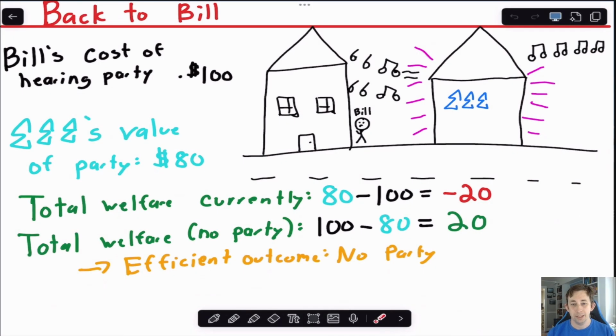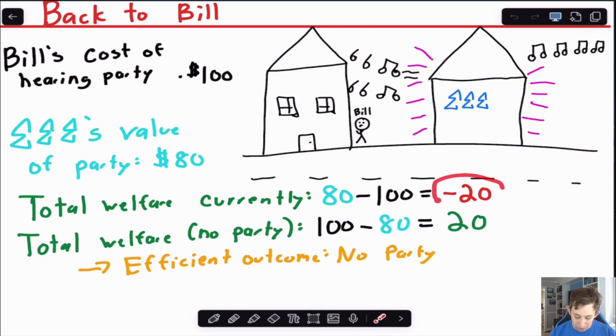Okay, so now let's go back to this example and put some numbers on it so we can really start getting into it. Suppose that for Bill, the cost of hearing this party, the cost of the noise in his house, he values at $100, and Tri-Sig values hosting this party at about $80. Currently, because we're not thinking about the externality at all, Tri-Sig is hosting the party, so they get plus 80. Bill suffers this cost of 100.